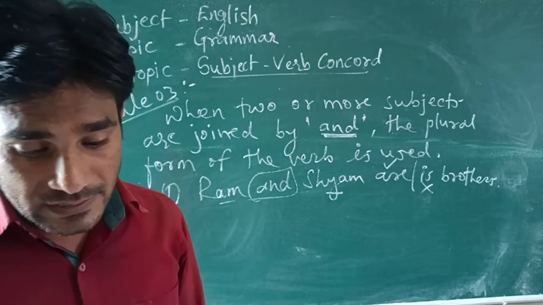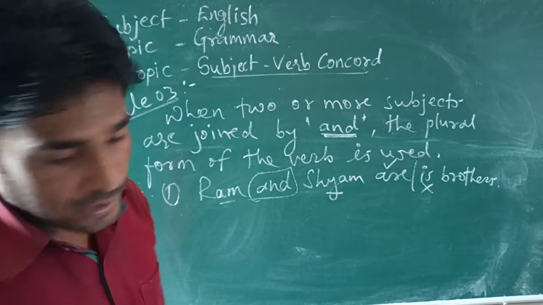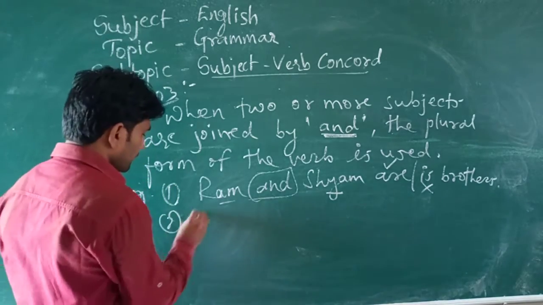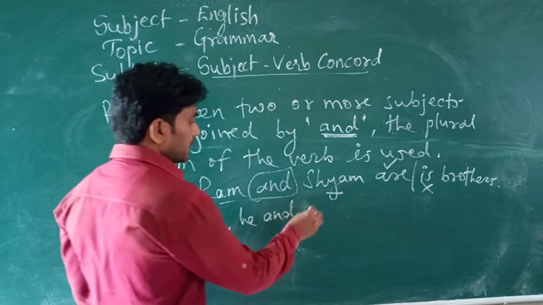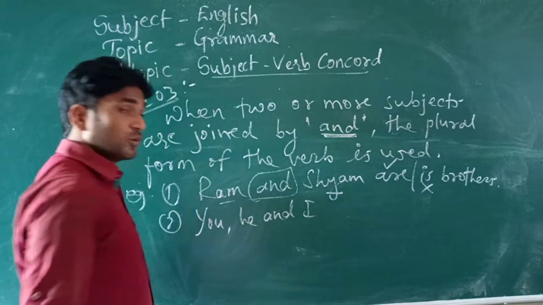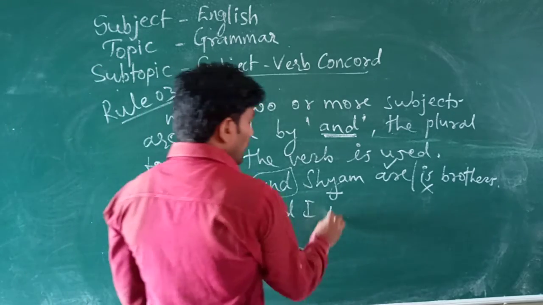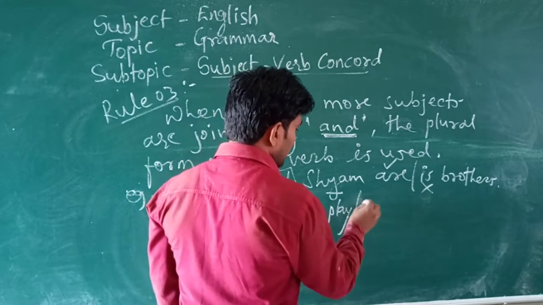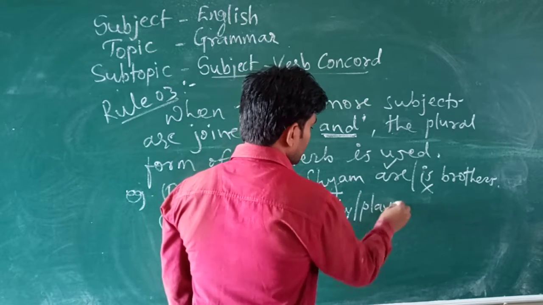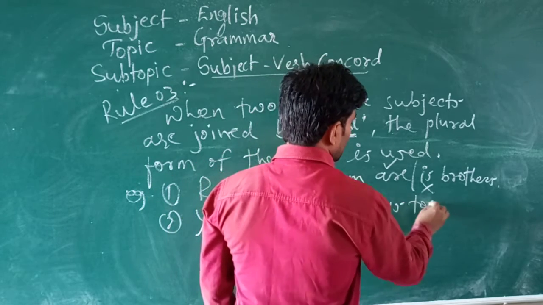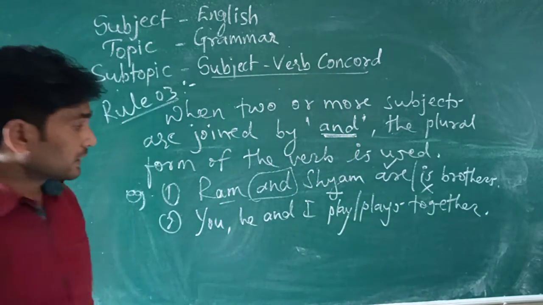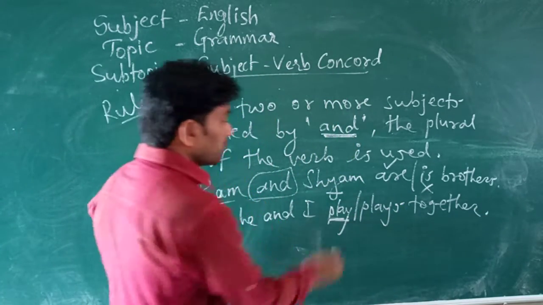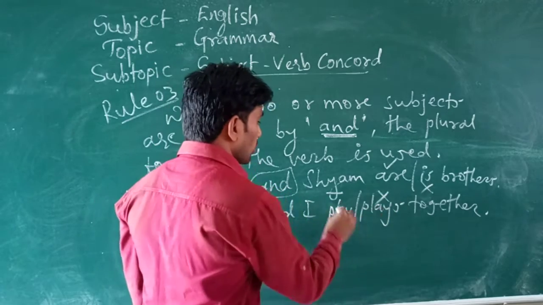Besides, you can say, you, he and I play together or plays together. So what would be the correct answer here? Play would be correct, plays is wrong.